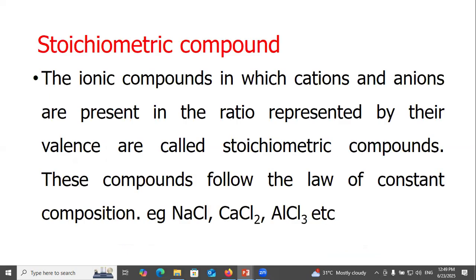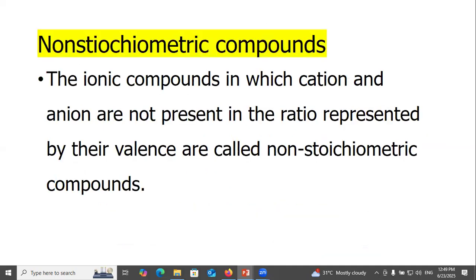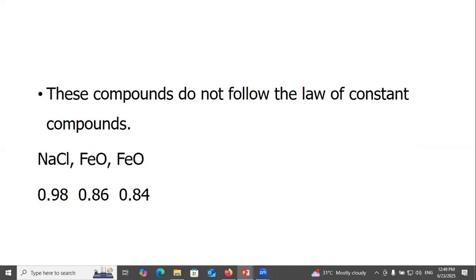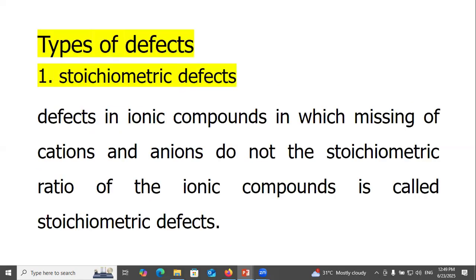Stoichiometric compounds: the ionic compounds in which the cations and anions are present in the ratio represented by their valency are called stoichiometric compounds. These compounds follow the law of constant composition. Non-stoichiometric compounds: ionic compounds in which cations and anions are not present in the ratio represented by their valency are called non-stoichiometric compounds. These compounds do not follow the law of constant composition.